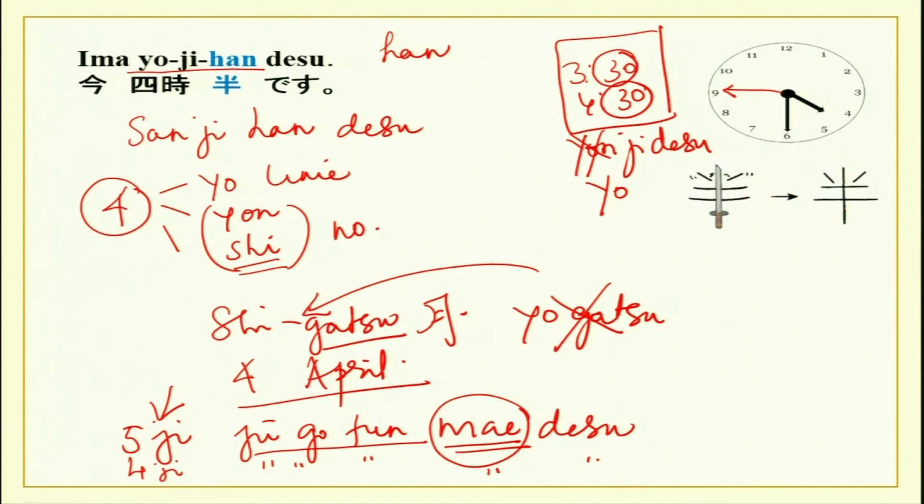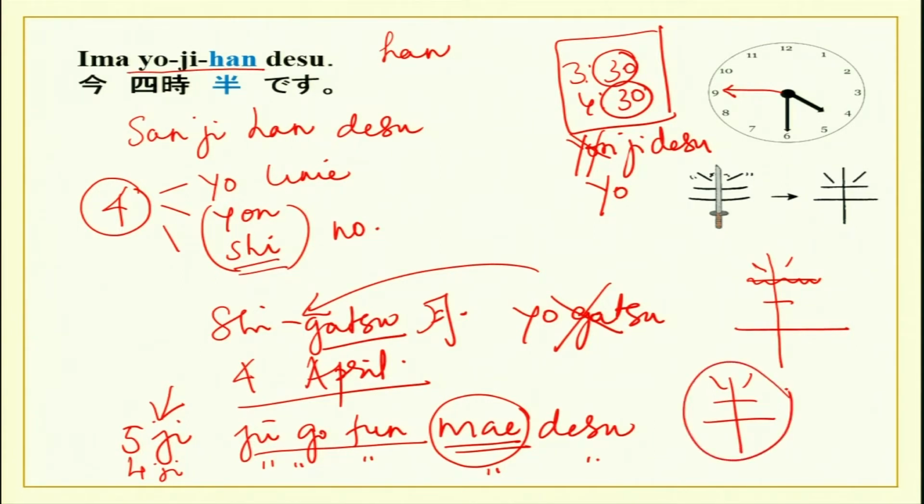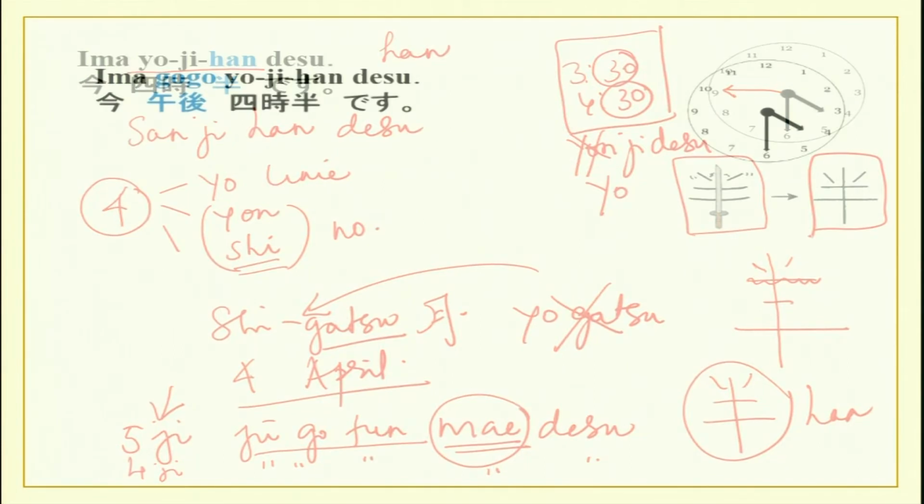Now, this is the kanji for han. You are cutting these 3 lines with a sword. So, all do not break, only the first one breaks like this. So, cutting it like this with a sword. This is how it is written. This means han. This is a sword, cutting 3 lines with a sword, and this is what you get.